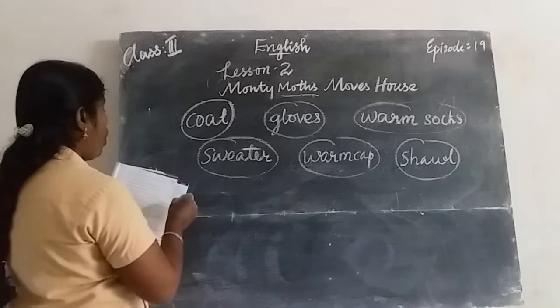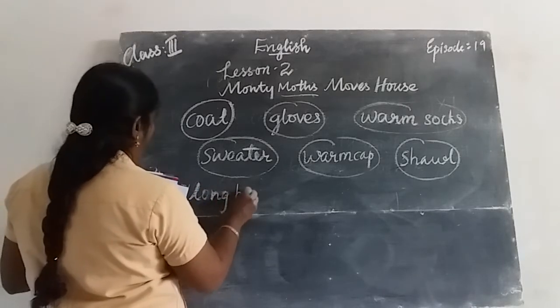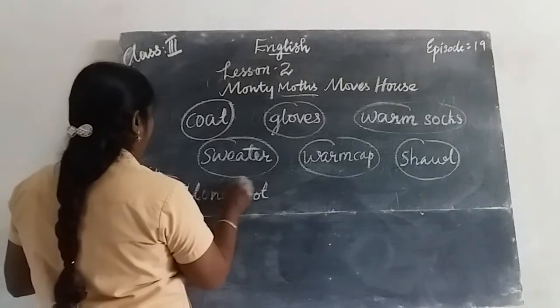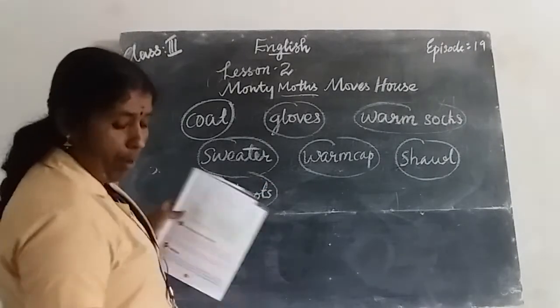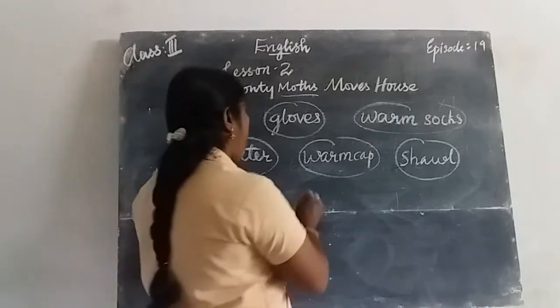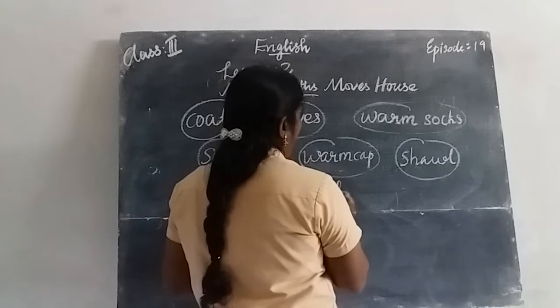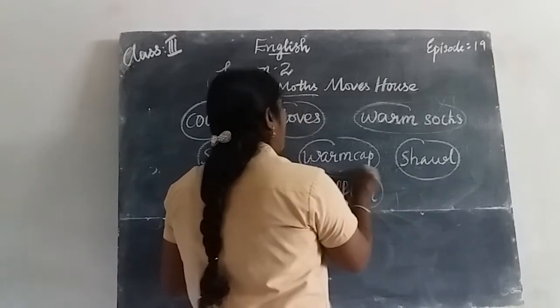Then long boots. L-O-N-G-B-O-O-T-S. Circle the word long boots. Then muffler. M-U-F-F-L-E-R. Circle the word muffler.